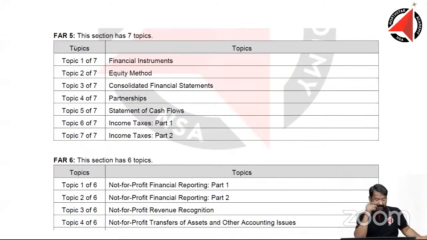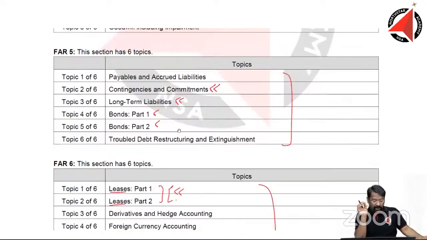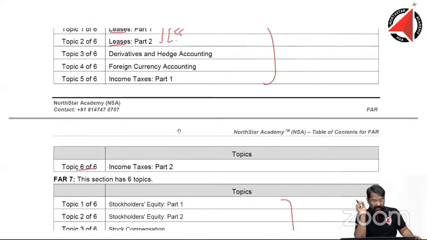Now here, something is interesting. Income taxes has been introduced. Yes, this part. Actually, I just got confused with the previous one. Income taxes part 1 and income taxes part 2. These two were not there at all in the previous syllabus.